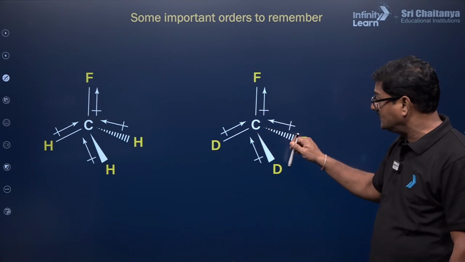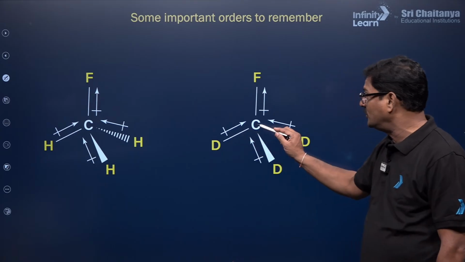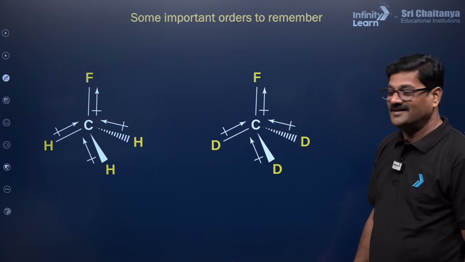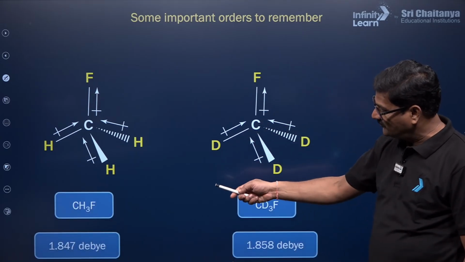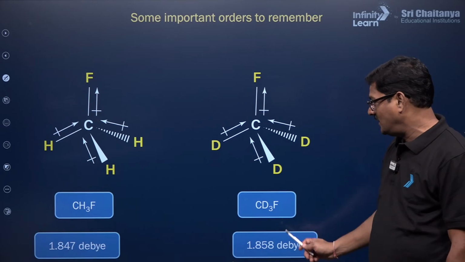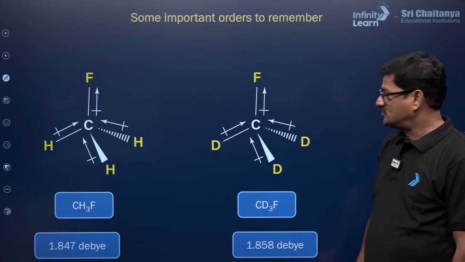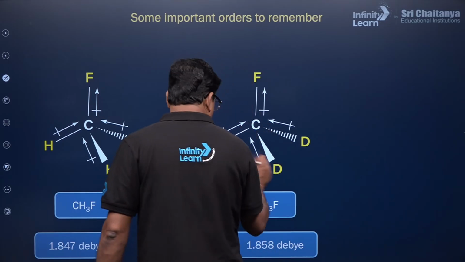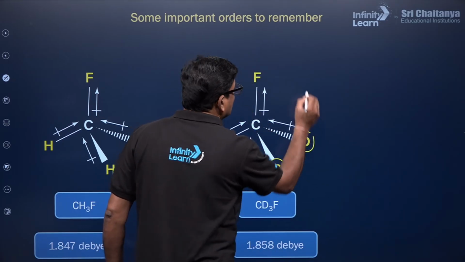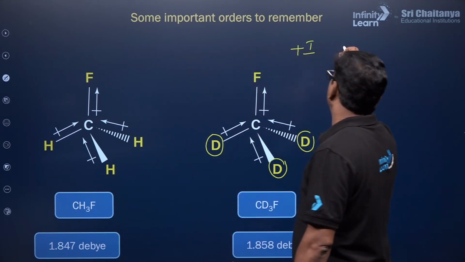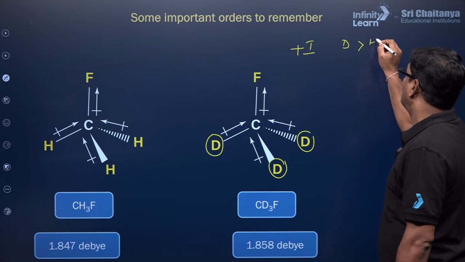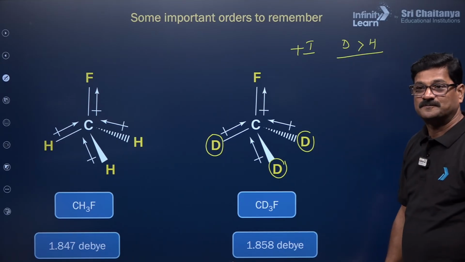Some important things. CH3F, CD3F. So now the deuterium to carbon bond. If you see this, CH3F 1.847 and it is going to be 1.857. So the positive inductive effect caused by deuterium is more than hydrogen. That is very important.